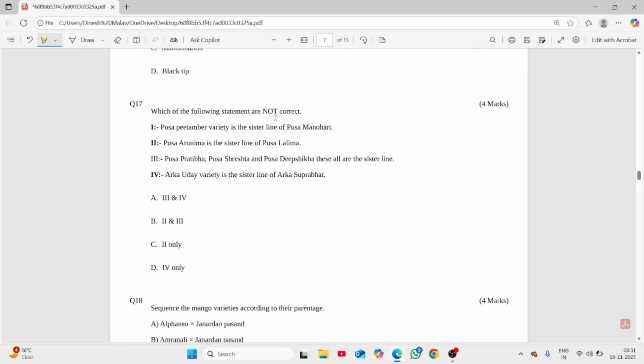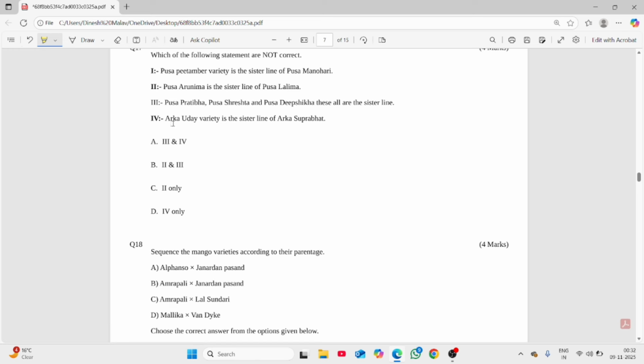And which of the following statements is not correct? So we have Pusa Pitambar and Pusa Manori. The statement goes like, these both are sister lines. Definitely these are sister lines. Pusa Arunima is the sister line of Pusa Lalima. Yes, definitely Pusa Pitambar and Pusa Manori have the parentage Amrapali polycross, Lal Sundari. Pusa Arunima and Pusa Lalima are Dashehari cross selections. Both Pusa Arunima and Pusa Aruna are ASP Arunima, ASP meaning Amrapali cross selection. Amrapali cross selection is Pusa Arunima. Pusa Lalima is the Dashehari cross selection.